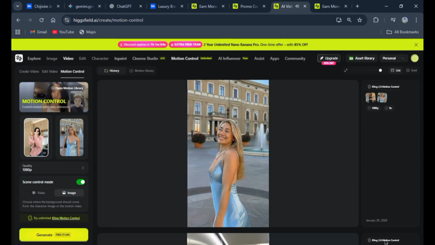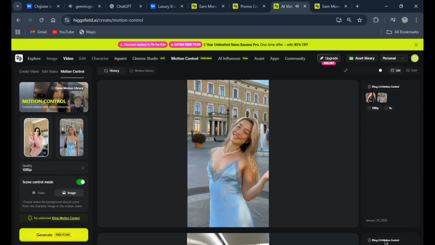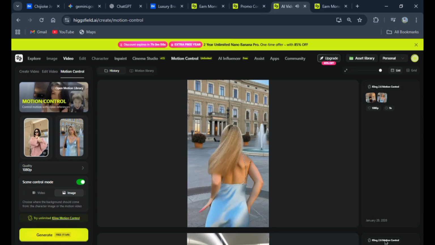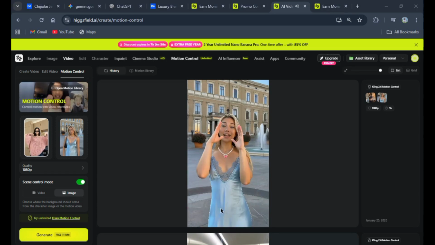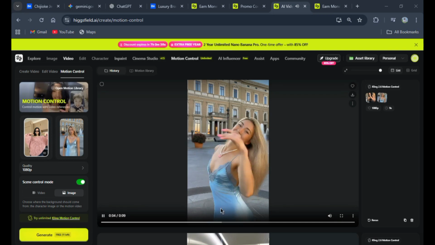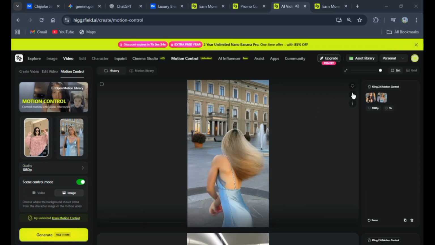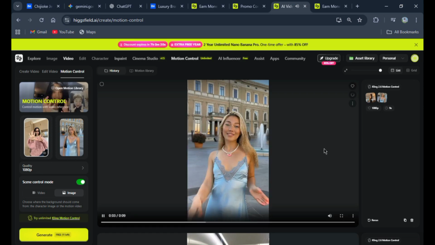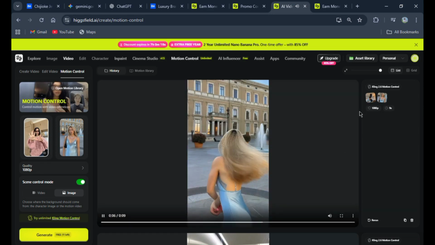Now the next thing we are going to do is the Higgsfield Earn, how you get paid using Higgsfield Earn. Alright, before we go over to Higgsfield Earn tab, let's download this. Just come over here and click on this download button, and then you can share it on your social media, on your YouTube, on Instagram, and other social media platforms, right? So right now it is downloaded.